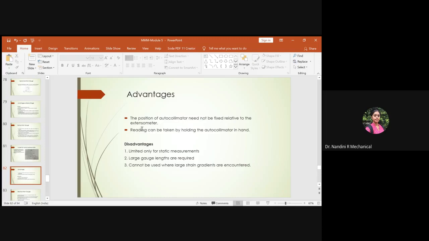And the second one is that a reading can be taken by holding the autocollimator even in hand. It is not necessary that it has to be fixed with respect to the extensometer where you have aligned. By keeping it in hand also you can measure the reading.